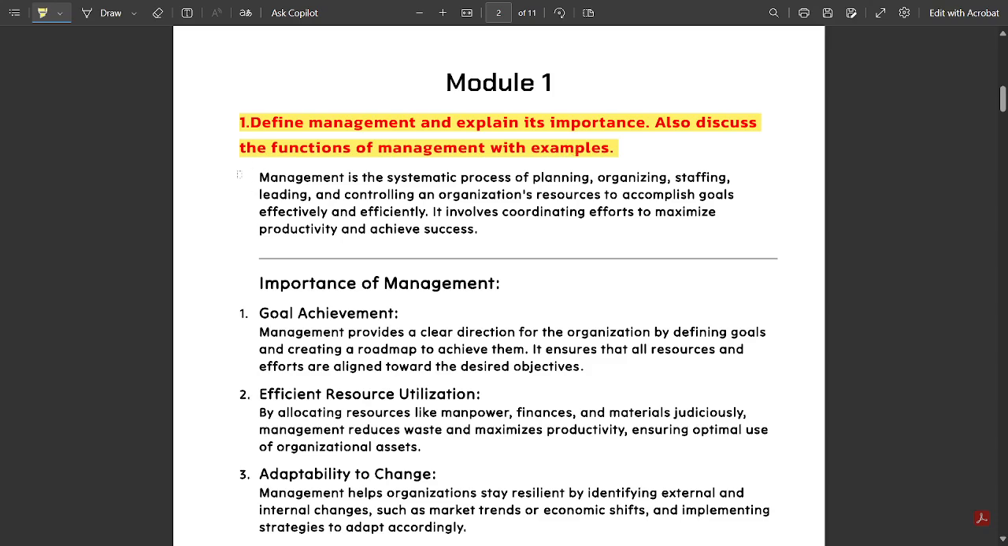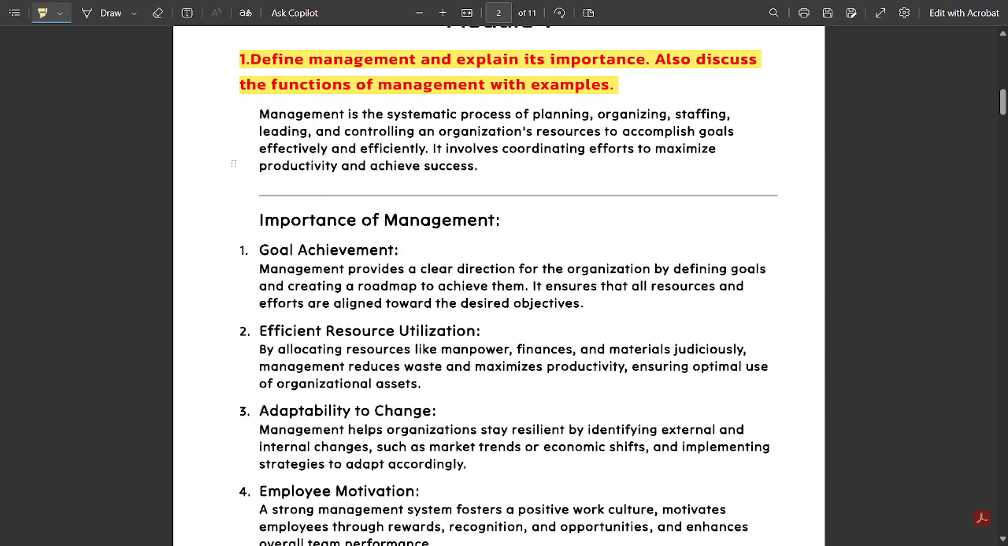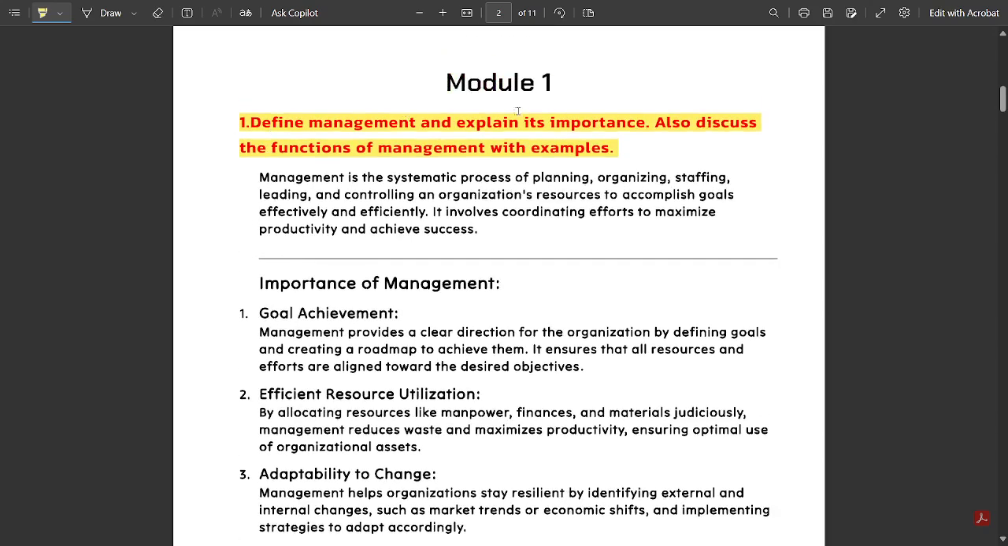First, how the structure of the answer should be. If they ask this for around 10 marks and they tell you to explain its importance, we should give some key points of the importance of management, and for each key point you should explain how it applies to management. They have asked us to explain its importance and also discuss its functions. So this might come totally for 10 marks, with 5 marks divided between importance and functions.